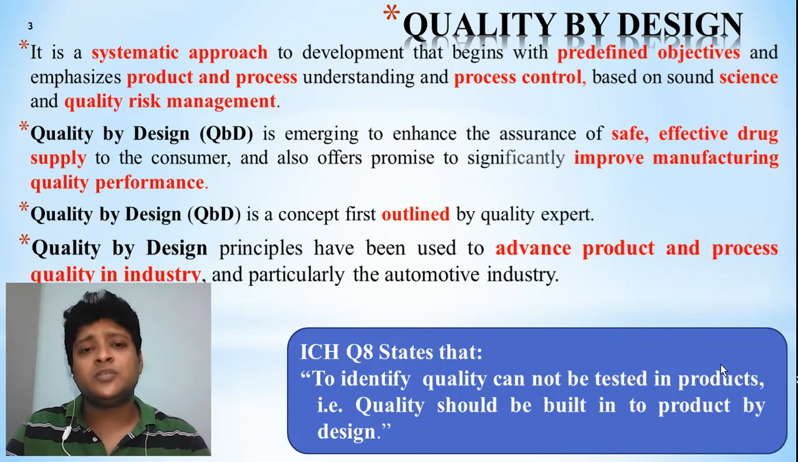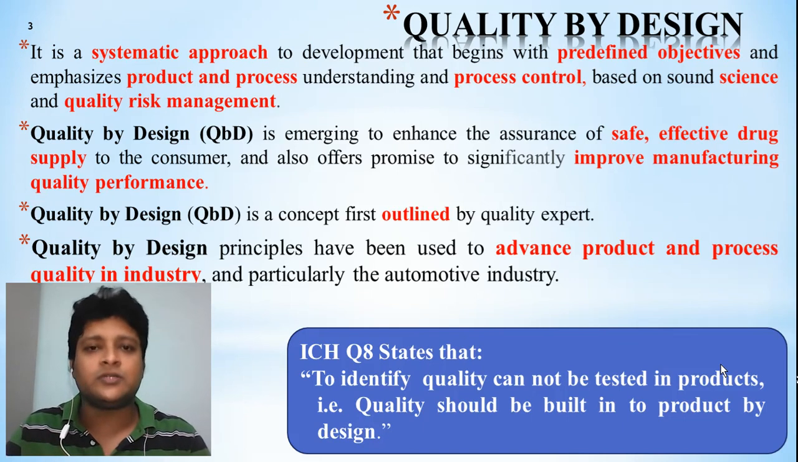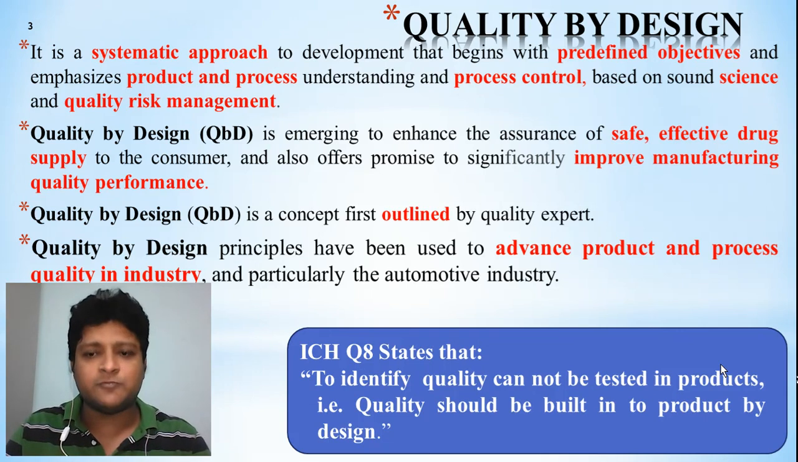Now where is this quality by design useful? Normally, quality by design is useful in every industry wherever any type of product, whether a pharma product or a non-pharma product, is going to be prepared. Overall, it is a principle used in advanced product and process quality in industry, mainly preferred in the automotive industry. Quality by design is also supported by the ICH.